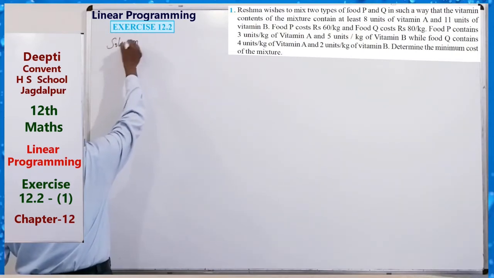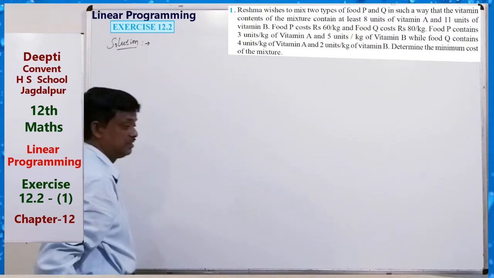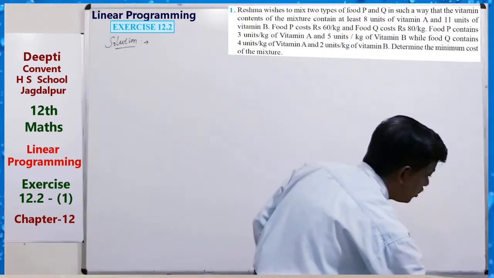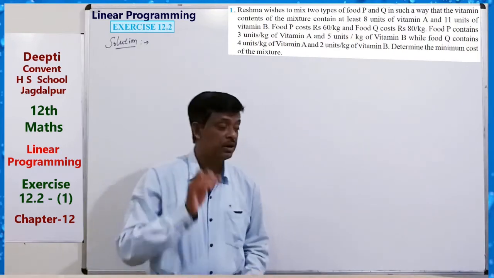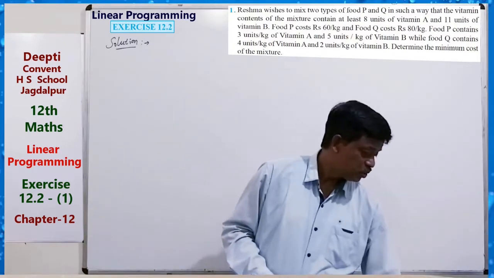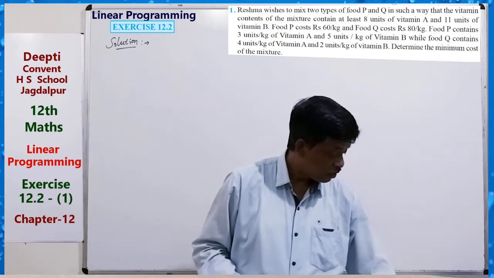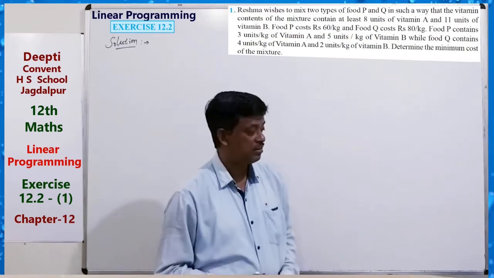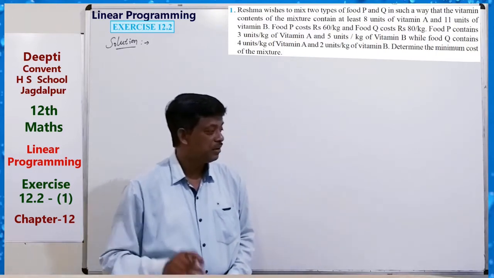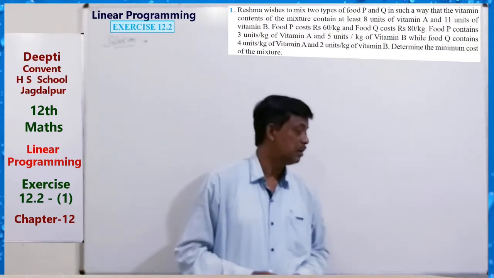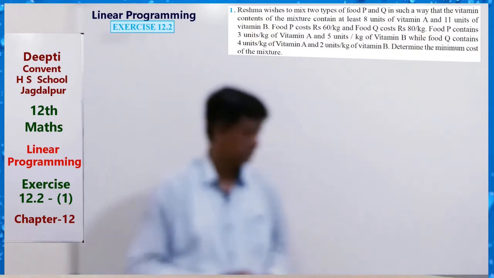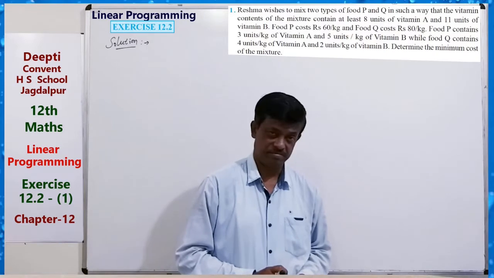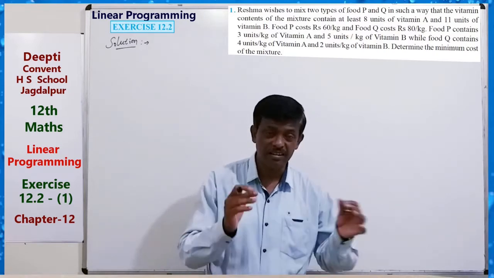So here, exercise 12.2, question 1, solution. Read the question very carefully. Reshma wishes to mix two types of food P and Q in such a way that the mixture contains at least 8 units of vitamin A and 11 units of vitamin B. This is the requirement, at least.